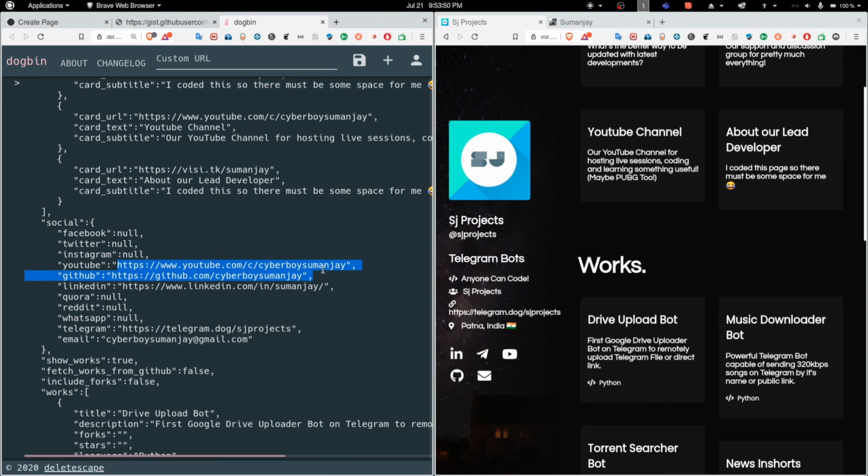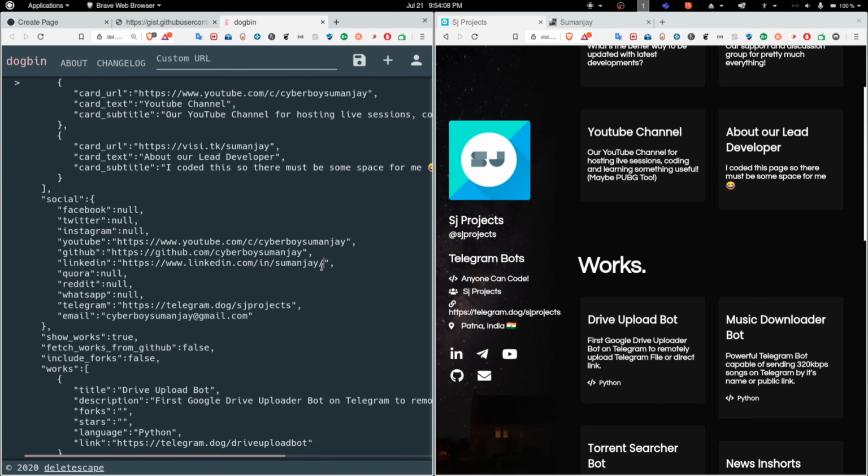And if I have a YouTube link, I will just put a link here. And make sure if you're putting anything except null, null will not be in the quotes, and everything else, if you are putting a link, you have to put quotation marks around that. Okay, so LinkedIn, I'm putting it. As you can currently see, 1 2 3 4 5 social media links I'm putting, and 1 2 3 4 5 is rendered.